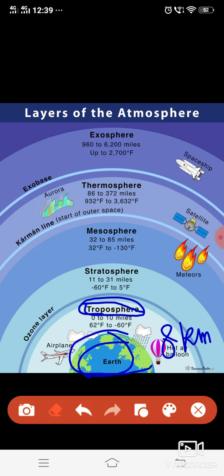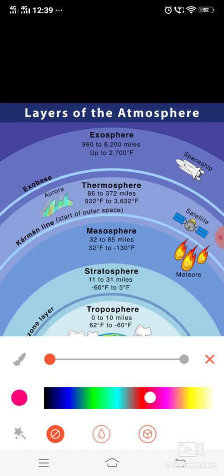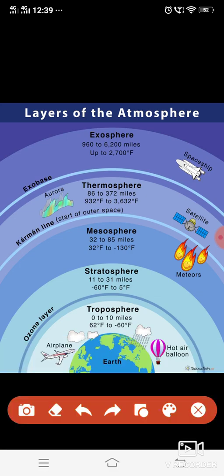And here you can see this line that is dividing the troposphere from the stratosphere. Now which line is that? This particular line is known as tropopause because it is dividing stratosphere and troposphere. In this troposphere layer there are phenomena of the weather, because most of the survival lies in troposphere, as there are so many gases.